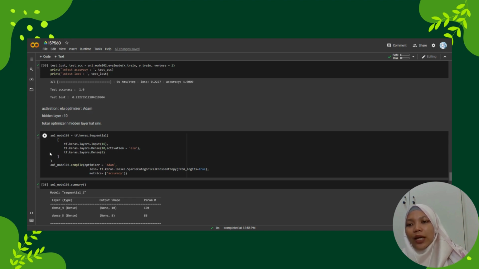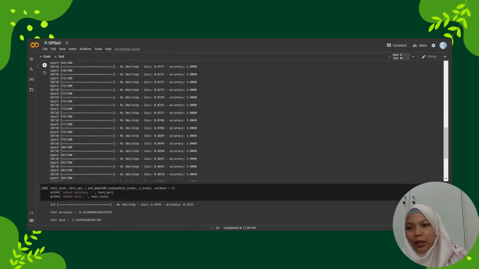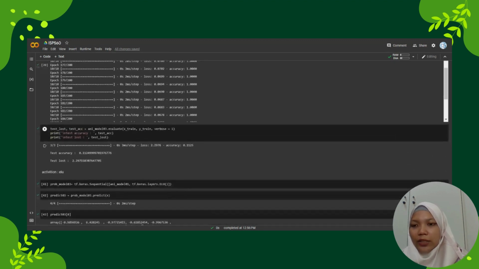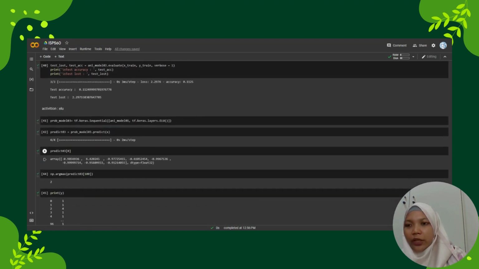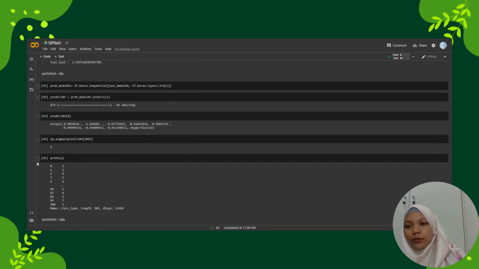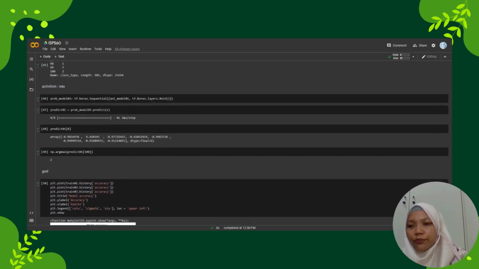Next, a different activation function, which is ELU, with the same optimizer and the same hidden layer. So this is the code and this is the summary. After that, I train the model, and we got test accuracy 0.1124999970197676 and test loss 2.29755807647705. After that, we find the prediction for each activation, and this is the output for the prediction for activation ReLU.